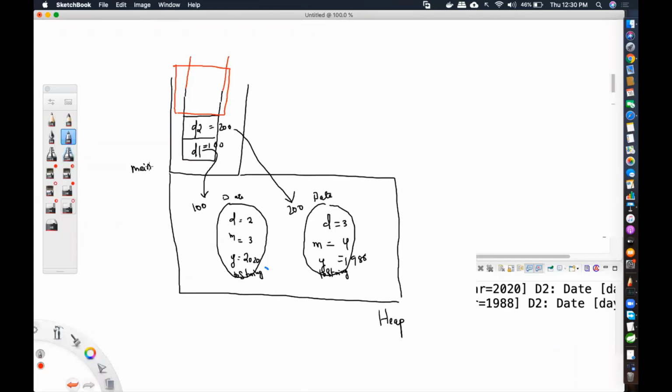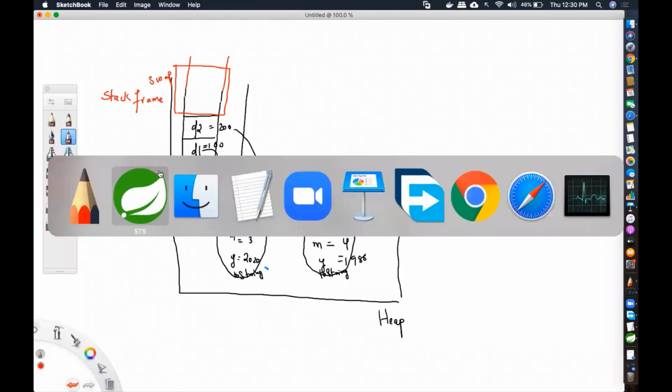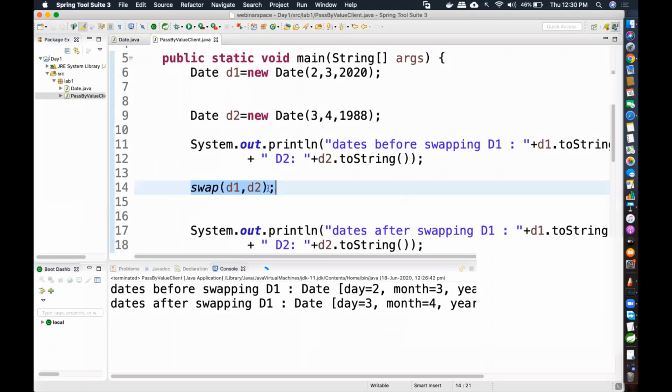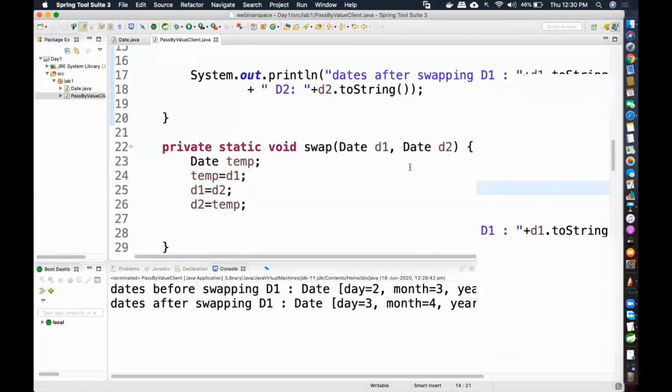So main method is an entry point, and the main method is calling swap. So this is what is called as a stack frame, one part of the main frame. Now I called swap method. What did I pass to the swap method? D1 and D2. Now swap method is coming here. Now tell me, this D1 and D2, are they local variables?